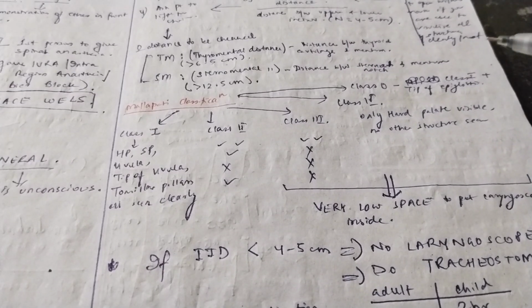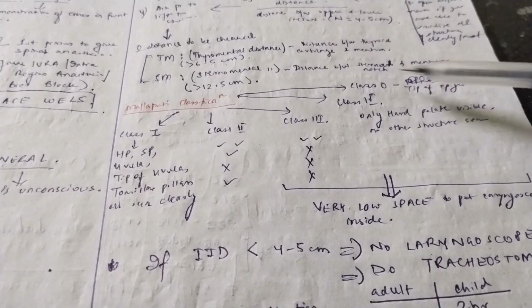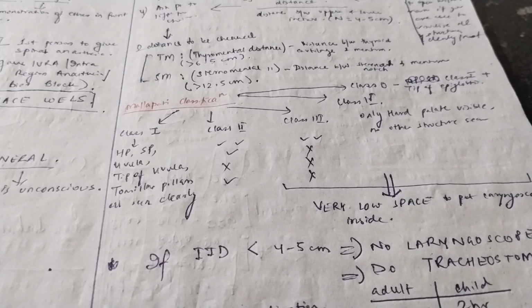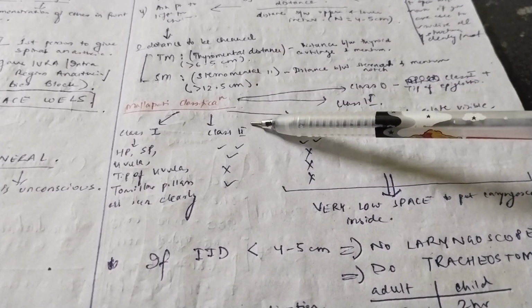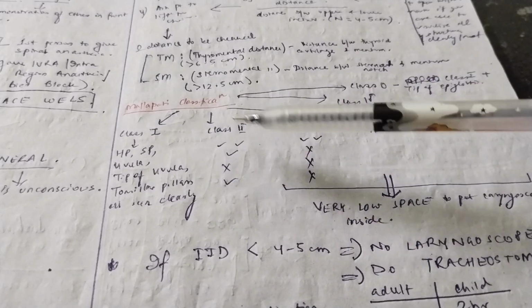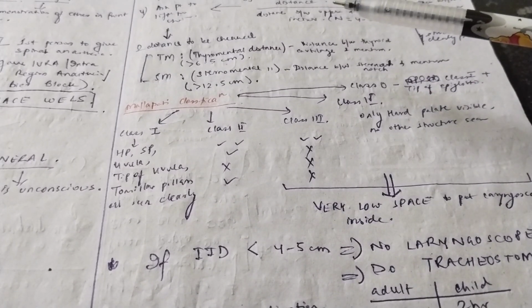And what is class 0? Class 0 is all the class 1 structures plus the tip of the epiglottis can also be seen, which is a very good space to intubate the patient or to put the laryngoscope inside if the patient is in respiratory distress after giving anesthesia. So I hope I was able to explain to you the significance of Mallampati classification. In short, you have to just remember that class 0, 1, 2 are good classes. You can put a laryngoscope inside.